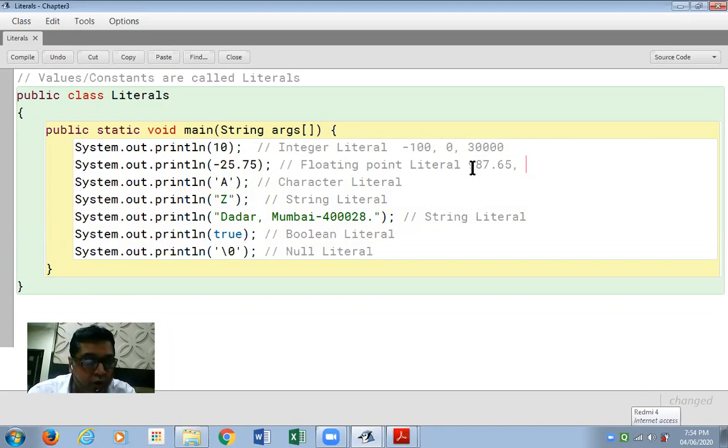I would also write an example of a huge value, 2,50,000. Character literals: it could be any character, but a single character only. So in single quotes, I'll put the alphabet e in lowercase. That's also a character constant. It could be a digit also, so I put a digit 7 in it. It could even contain a special character, but at all times there should be only one character in it. It should only comprise one character.